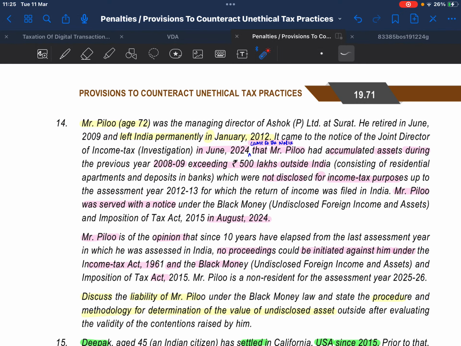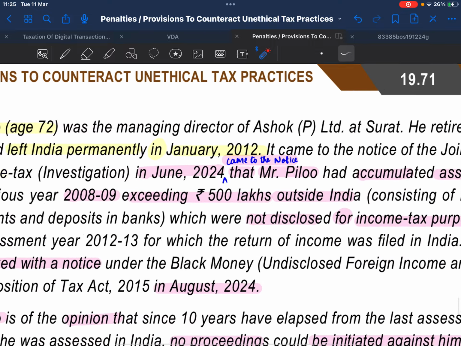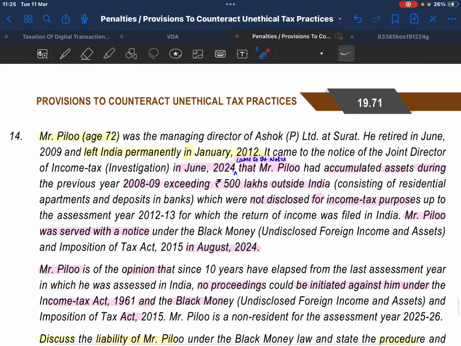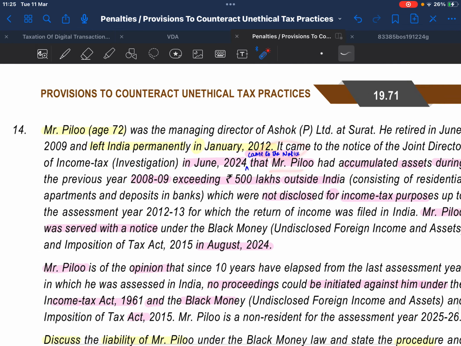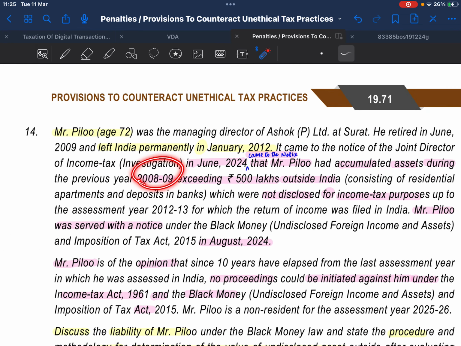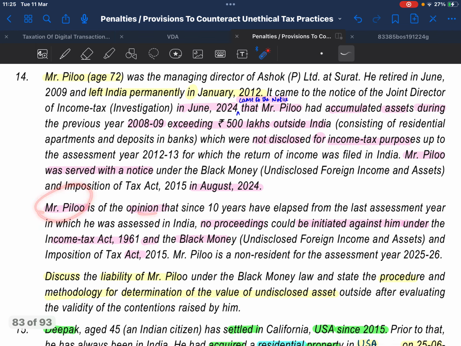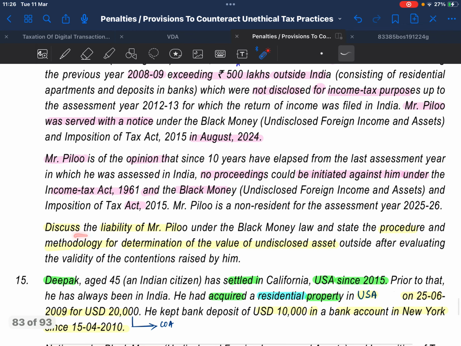Question 14. Mr. Pilo, age 72, left India permanently in January 2012. In June 2024, it came to the notice that Mr. Pilo had accumulated assets during 2008-9 exceeding 500 lakhs outside India, not disclosed for income tax purposes. Mr. Pilo was served with a notice in August 2024. Mr. Pilo's opinion is that no proceedings can be initiated against him under the Income Tax Act 1961 and the Black Money Act. Discuss the liability of Mr. Pilo and the procedure and methodology for determination of value of undisclosed asset.